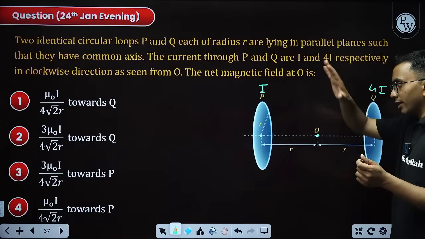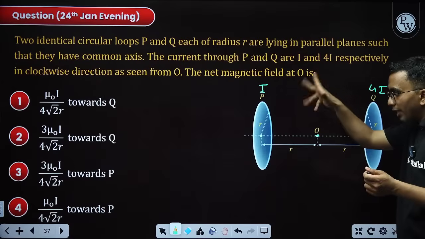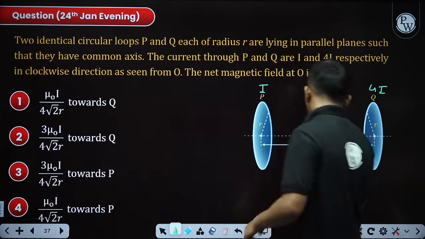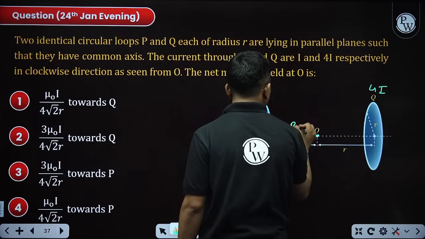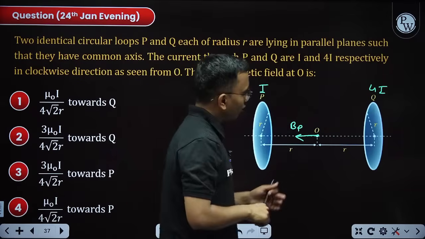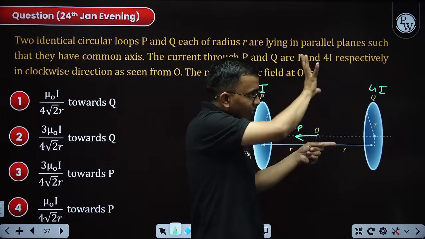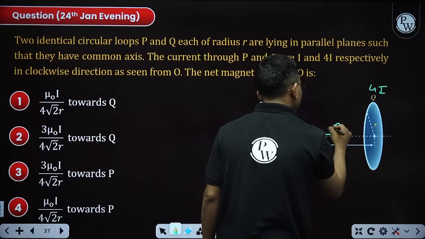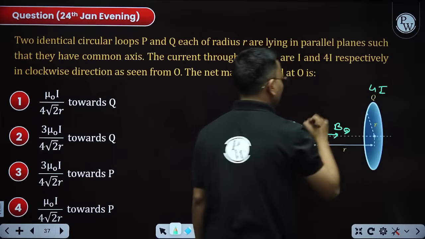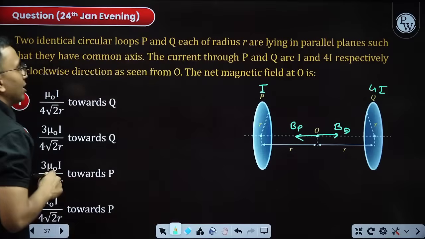Clockwise means the current is like this, so the magnetic field will be in this direction. This is the magnetic field at O due to P. From here you see this is clockwise, which means the magnetic field is in this direction. So this is the magnetic field at O due to Q. The net magnetic field is.